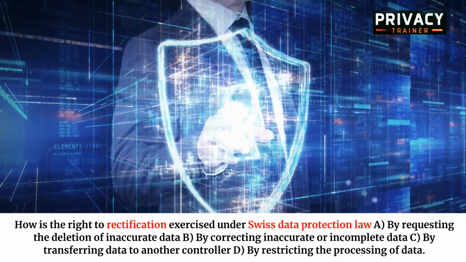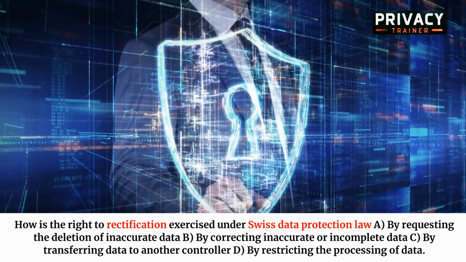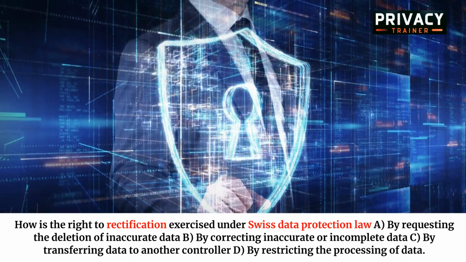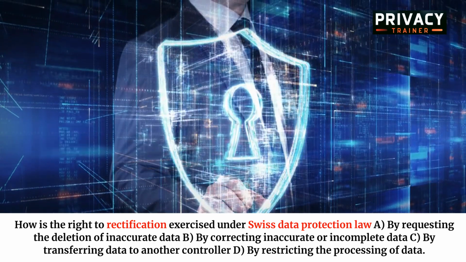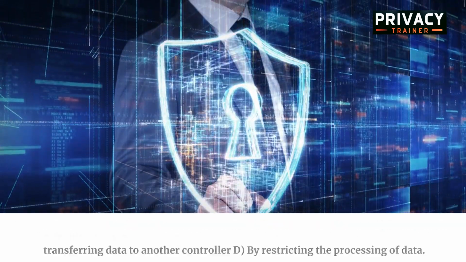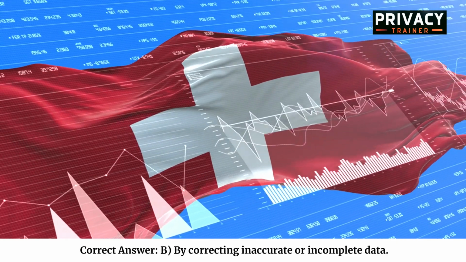How is the right to rectification exercised under Swiss data protection law? A. By requesting the deletion of inaccurate data. B. By correcting inaccurate or incomplete data. C. By transferring data to another controller. D. By restricting the processing of data. Correct answer. B. By correcting inaccurate or incomplete data.